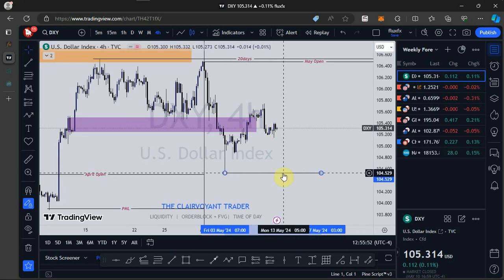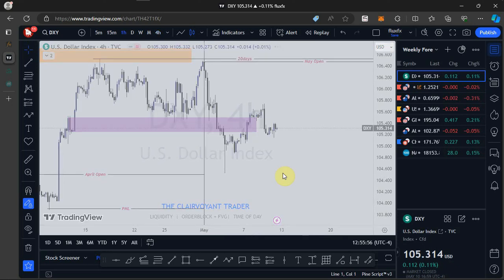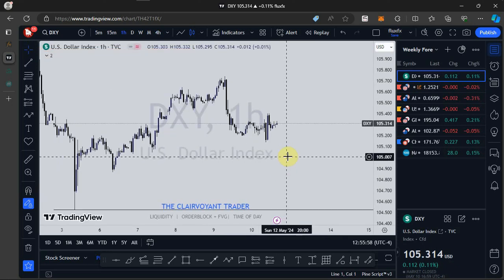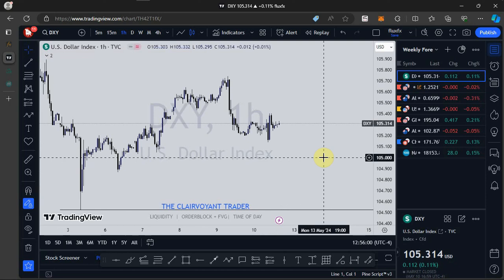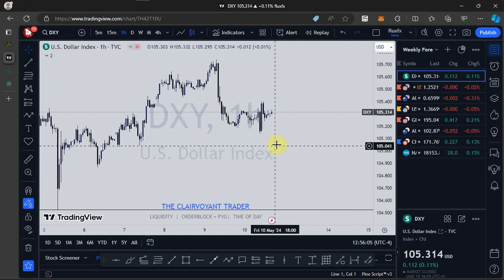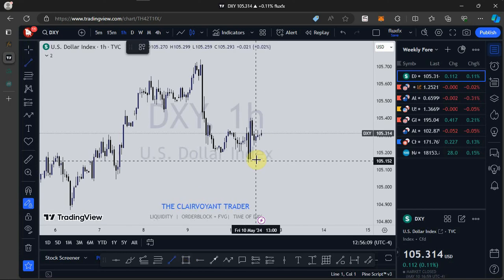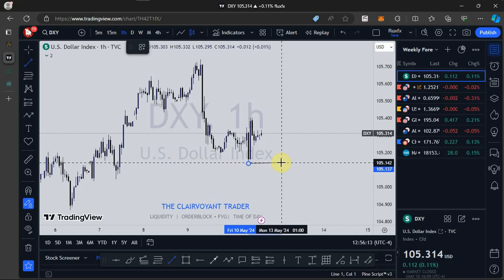If price fails to violate this swing low, you will definitely see price continue to push to the upside. But let's go further to the 1-hour time frame to observe something there as well. So this is the 1-hour time frame. On a short-term basis, you can also use this low right here, because this is what happened on Friday. So this is Friday's low.